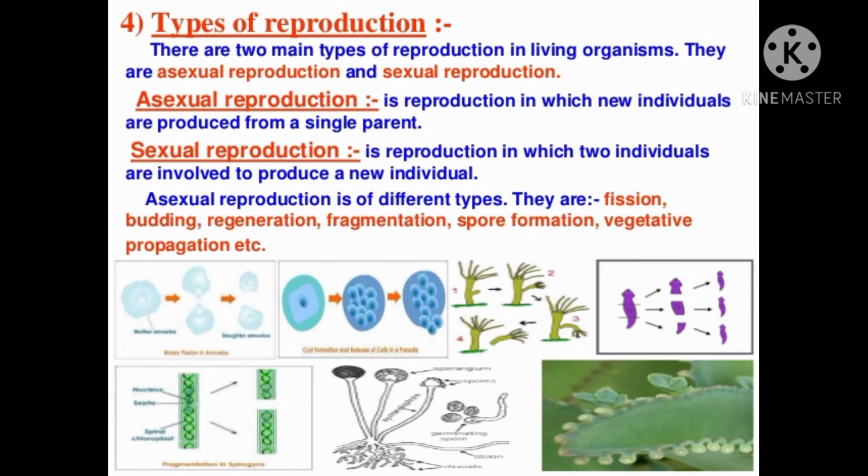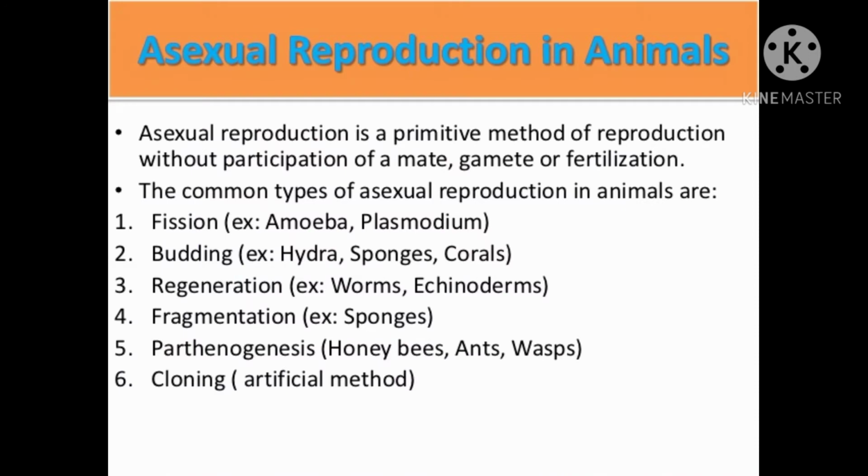There are two types of reproduction: asexual reproduction and sexual reproduction. In asexual reproduction, new individuals are produced from a single parent, while in sexual reproduction, two individuals are involved to produce a new individual. Today's topic is mainly about asexual reproduction.